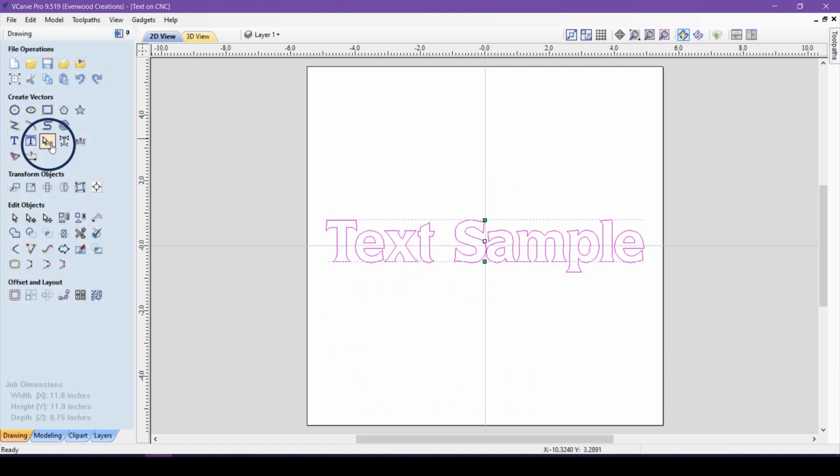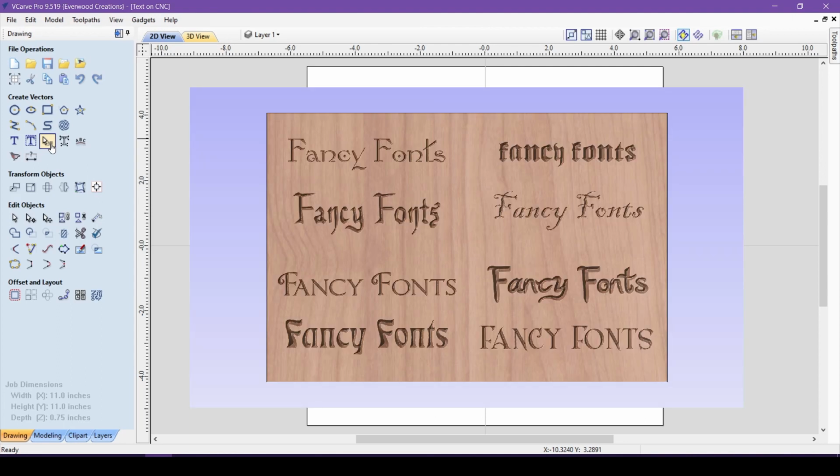The text spacing tool, here called Edit Text Spacing and Curve, gotta love the concise names here, is the tool you will use to manually change the text spacing, or kerning, that was automatically changed in the Auto Layout tool. I find that I use this tool quite often when I am using fancier fonts that may need to have letters separated for carving. When looking at text for carving on wood, you need to watch for areas where the text is too close together and the wood left after carving may be too thin and could cause chip out.